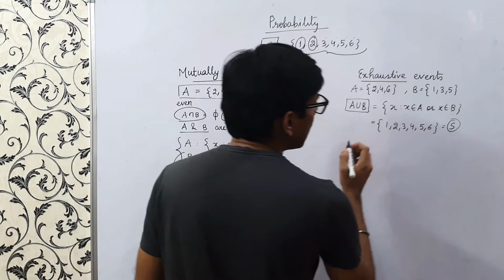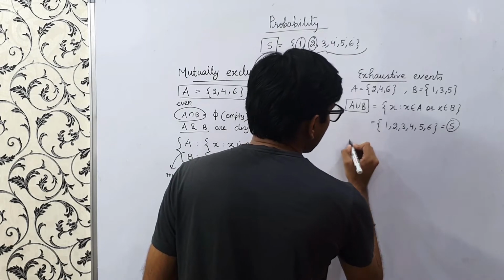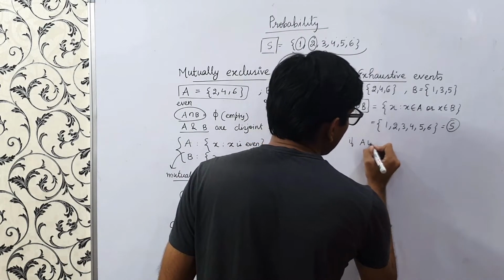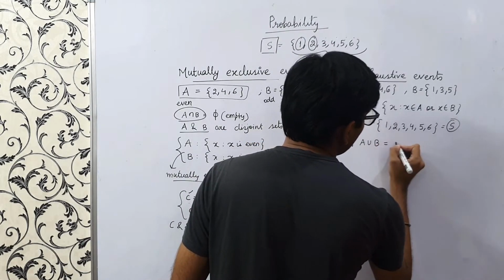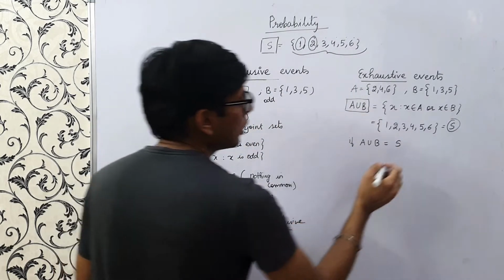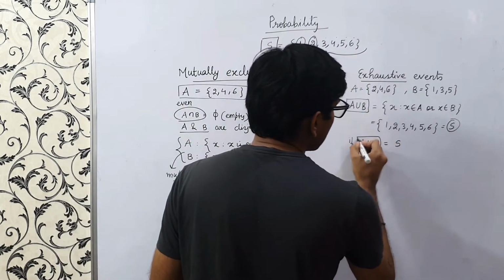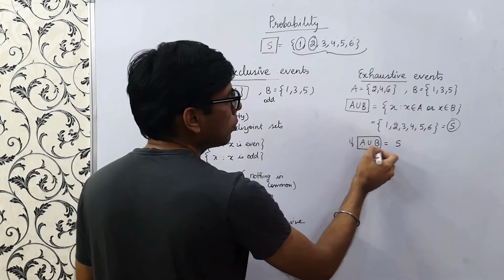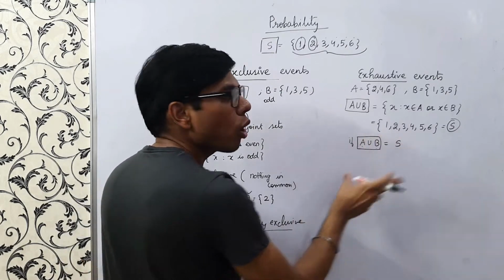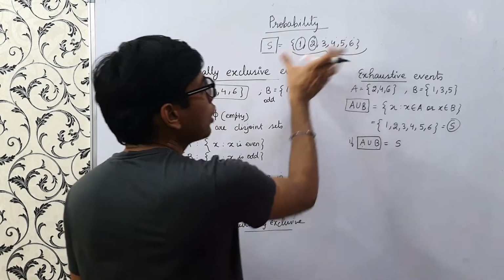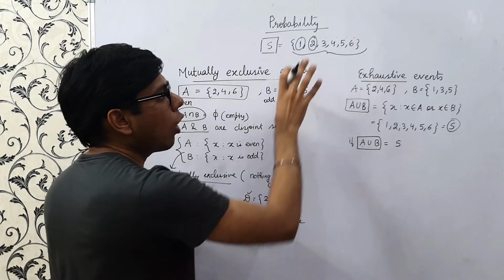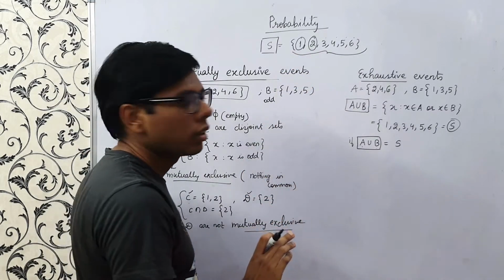So we say that the events are exhaustive if A union B equals the sample space. This means that the elements of these sets A and B exhaust all the elements of the sample space, right?